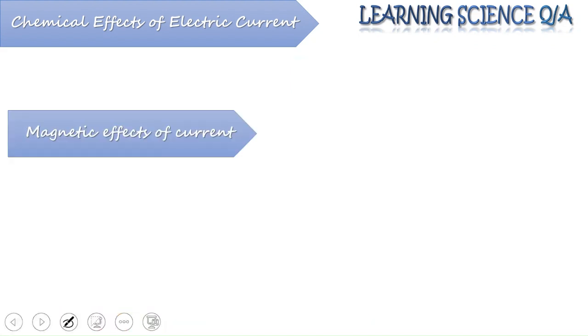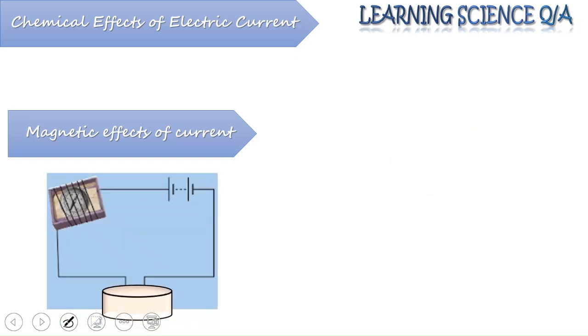Now coming to the magnetic effect of current. Magnetic effect of current can be illustrated with the help of a simple apparatus. Now students, again I will remind you that this is the portion from your class 7th syllabus. If you find any query in this, please comment, or you can just go back and see in your textbook from previous class. Now, we can take a discarded matchbox, wrap wire around it like this, place a small compass needle inside it,